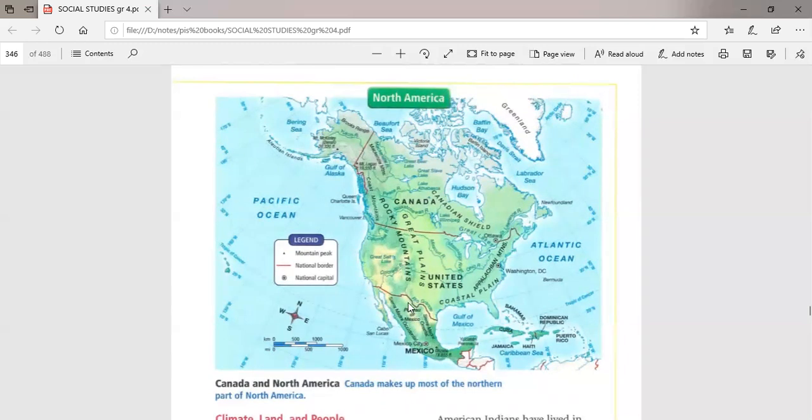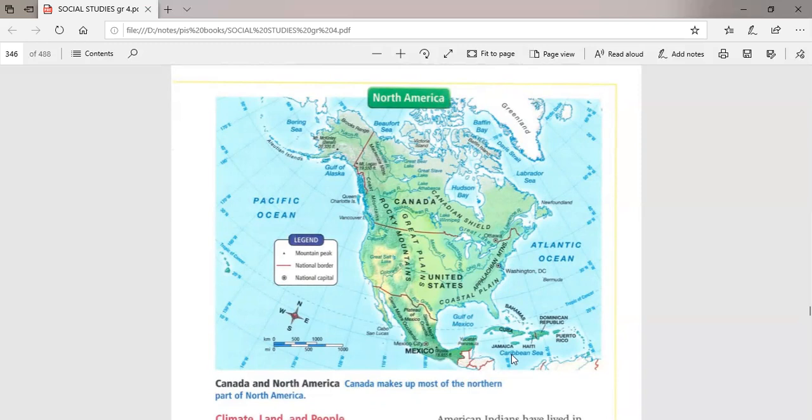So the plateau of Mexico consists of many volcanoes, and here is the mountain range called Sierra Madre Oriental and Sierra Madre Occidental. Okay. As you can see, Mexico is a peninsula, with water around Mexico from all sides. Here we can find the Gulf of Mexico to the east. To the south, we could find the Caribbean Sea, okay? And on the west, the Pacific Ocean.